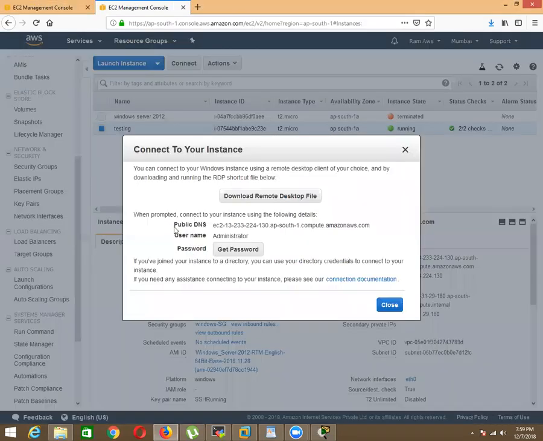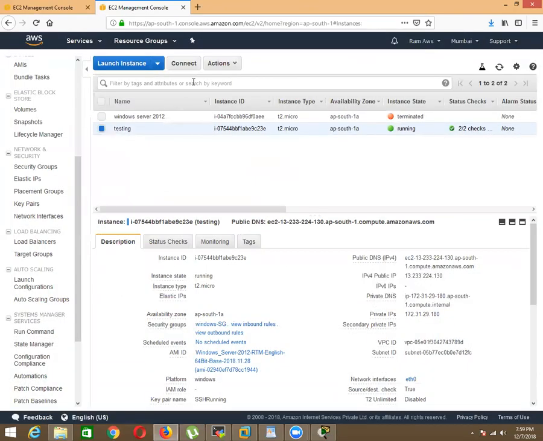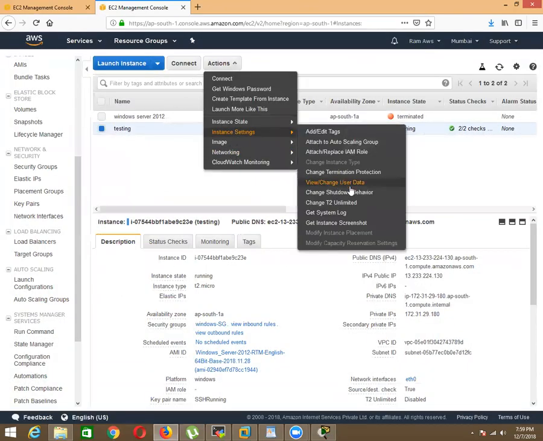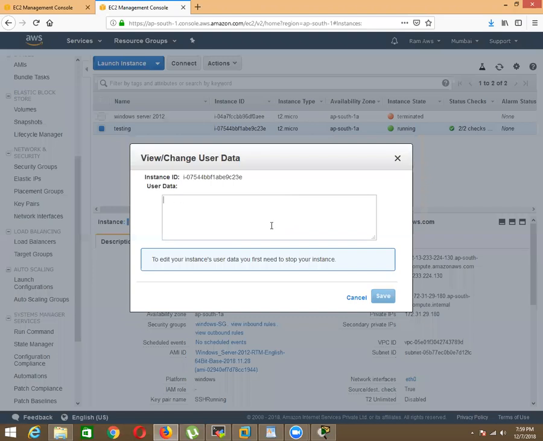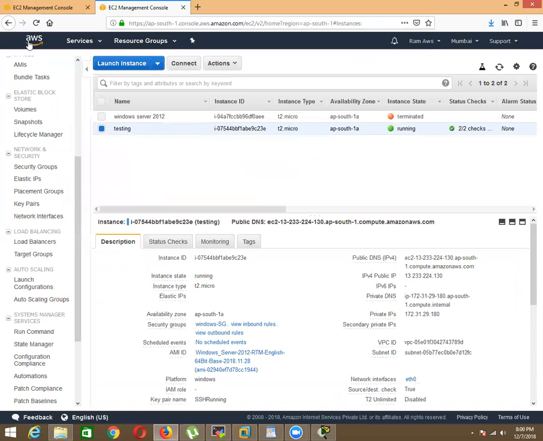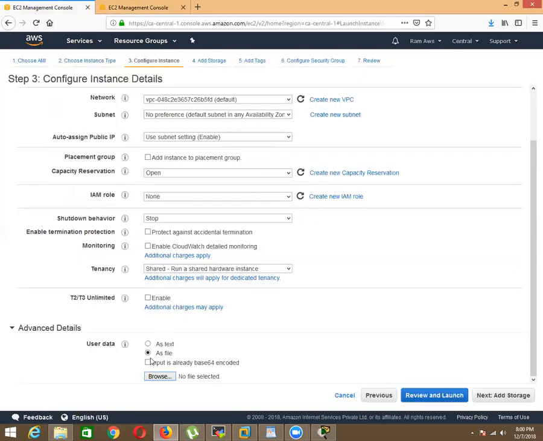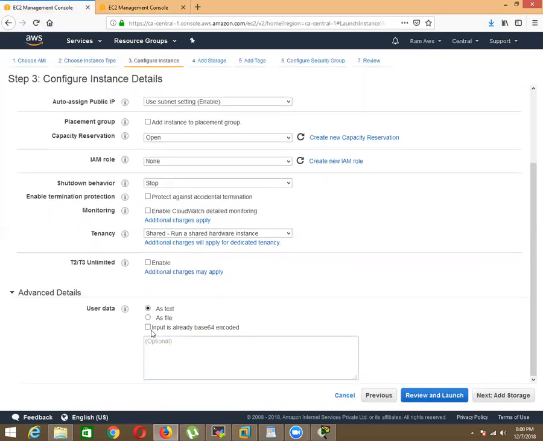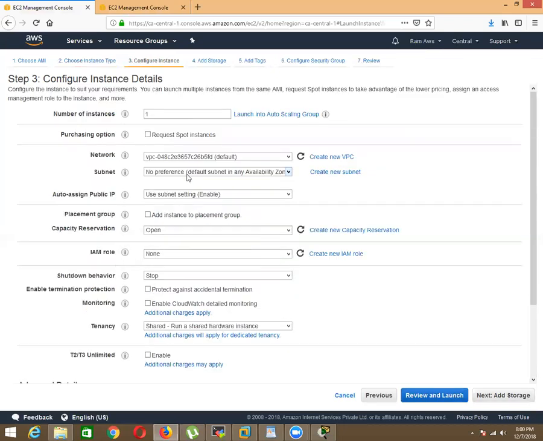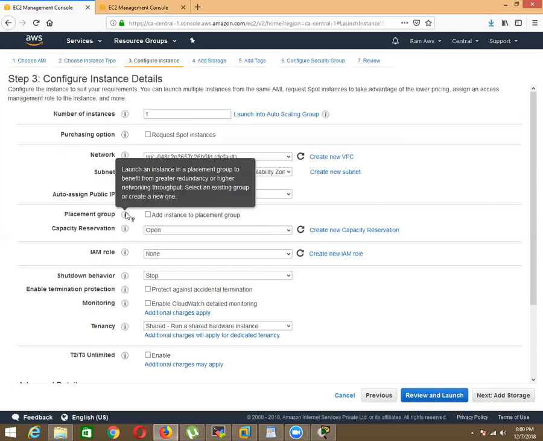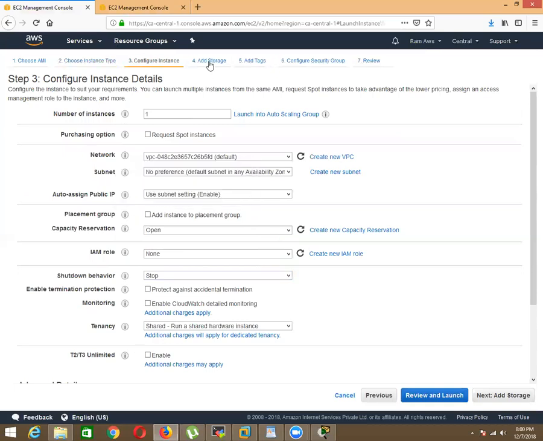Don't worry, you can run those scripts after launching the instance also, and you can write your script here itself. Maybe big or small, you can write and execute it. You have Chef and Puppet scripts also, welcome here, and you can put them here. So those are the steps, huge options, but all are useful. That is step number 3.